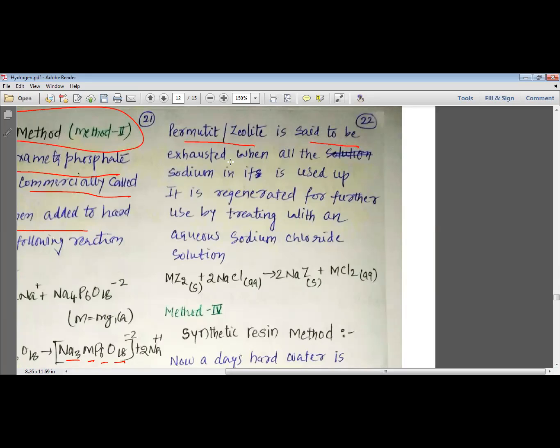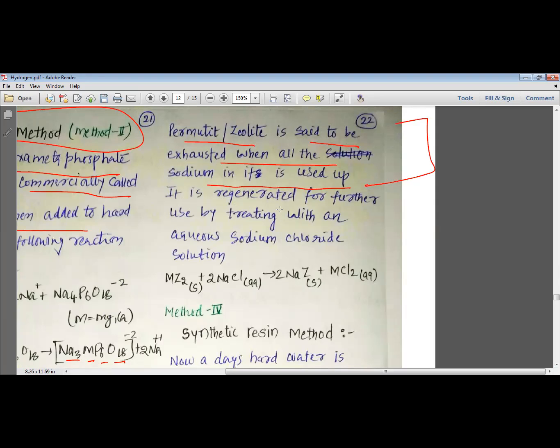Permutit or zeolite is said to be exhausted when all the sodium ions are used up. So whatever amount of zeolite or permutit we have added to water, when it loses all its Na+ ions, we say that the zeolites have been used up.